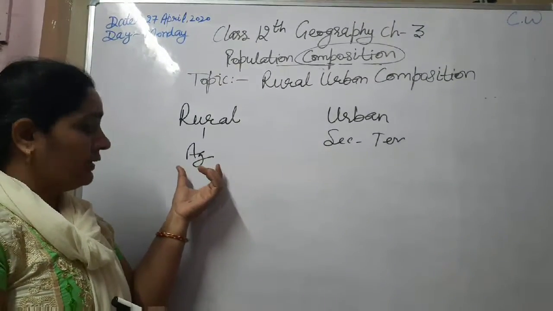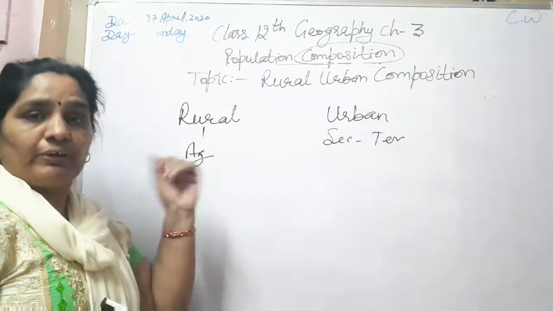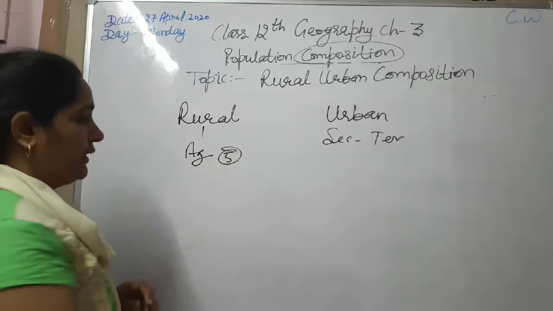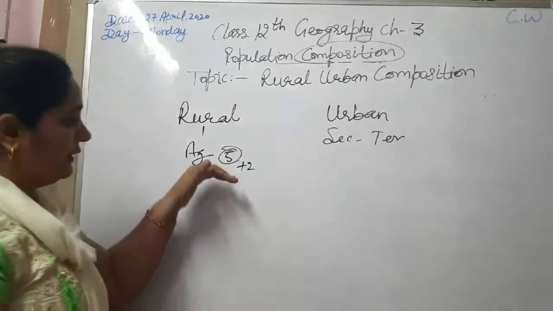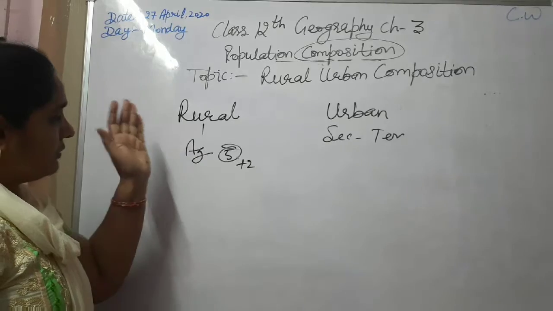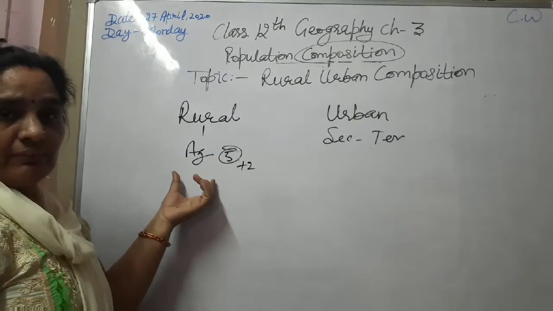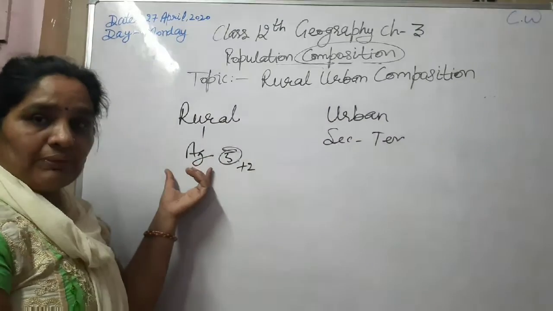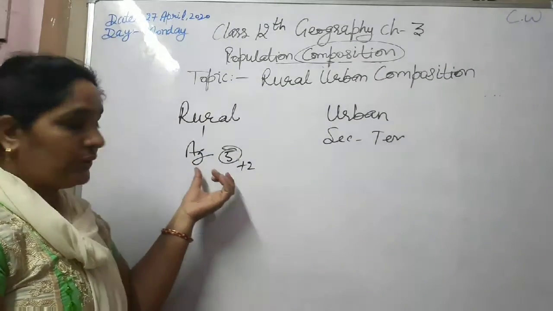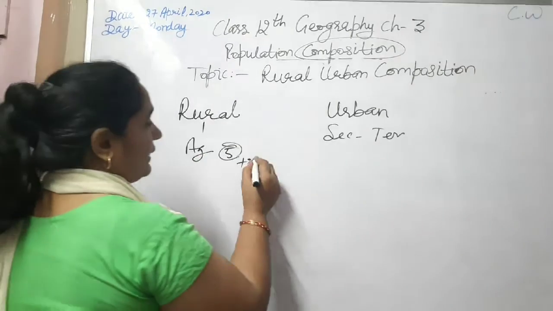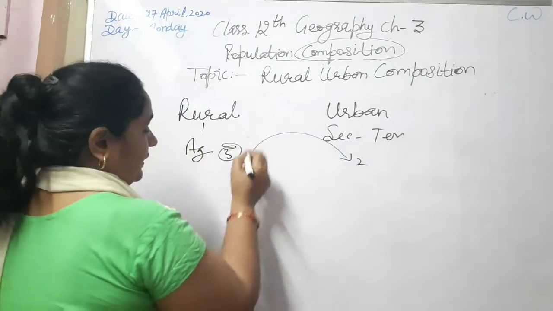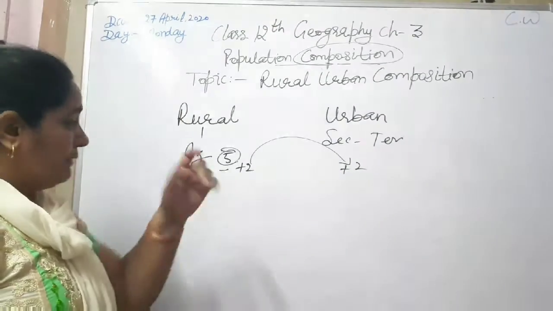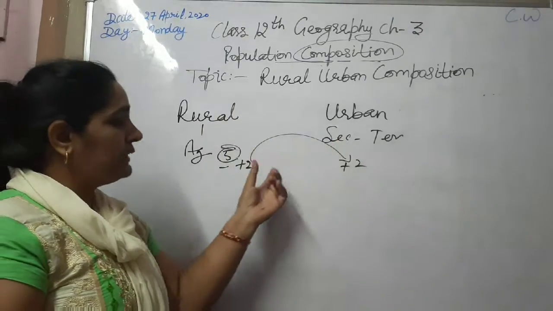If the size of the family increases, then what can they do? For example, if 5 members are there in a family, and after 5 or 10 years, 2 persons are added in this family, then it is not possible for them to survive without doing extra work, and there is no scope to increase the earning of the family. So these 2 persons have to migrate to urban areas. These 2 persons will be subtracted from there and added to the population of the urban areas. And mainly from rural to urban areas, males are migrated.